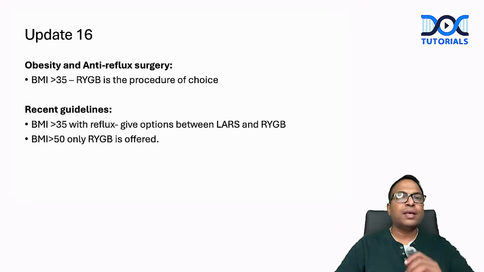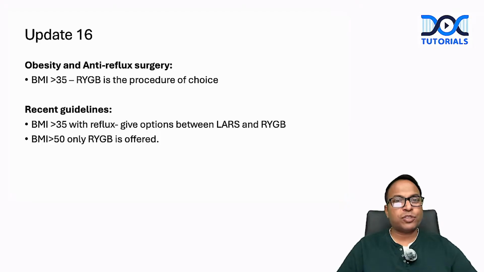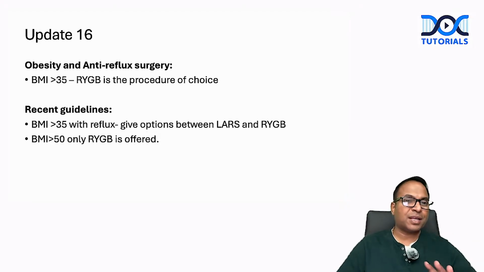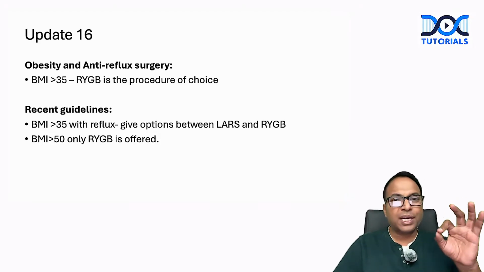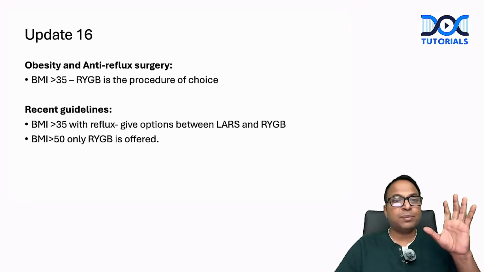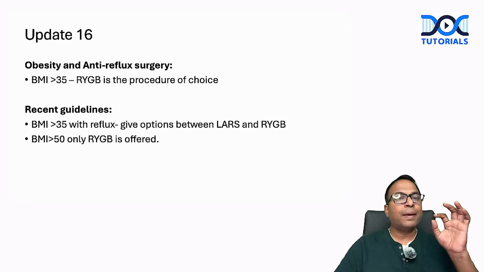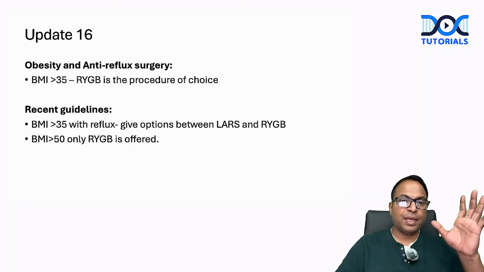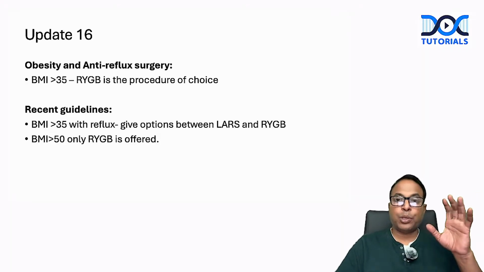Okay, update 15. So update 16 is already there. What the old edition was saying: BMI above 35 in a bariatric patient, RYGB is the procedure of choice instead of fundoplication. But the new guidelines have mentioned, for BMI above 35 reflux patients, you can give options.